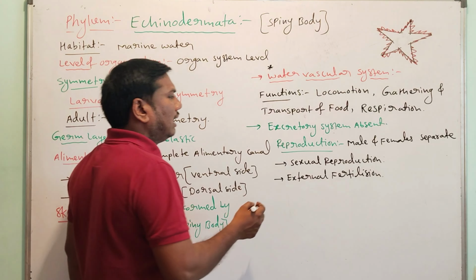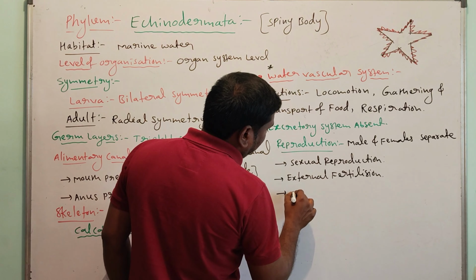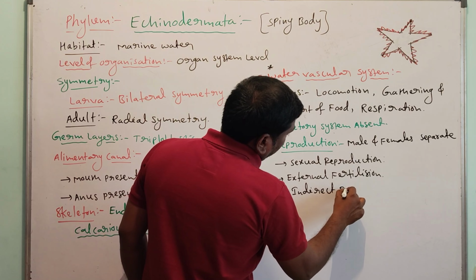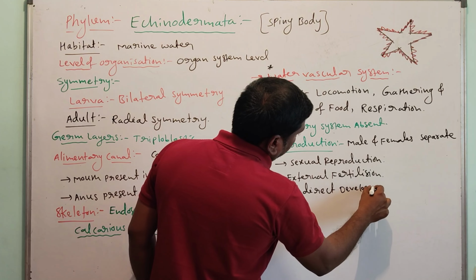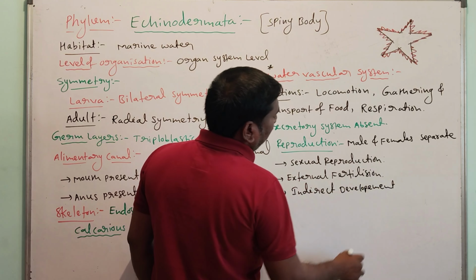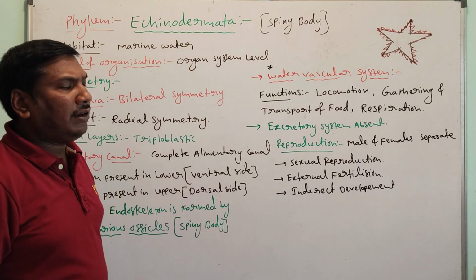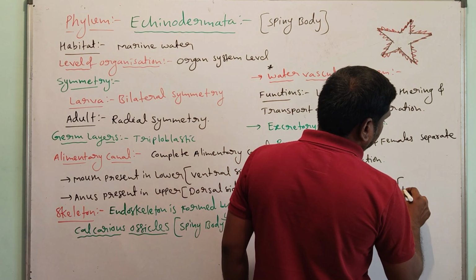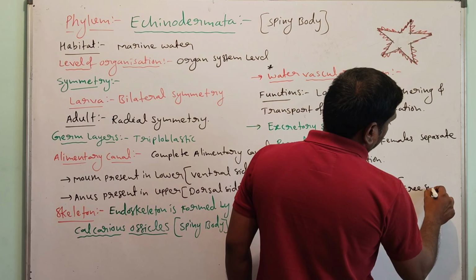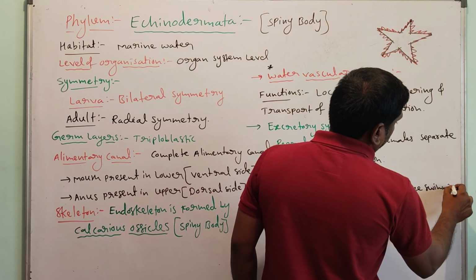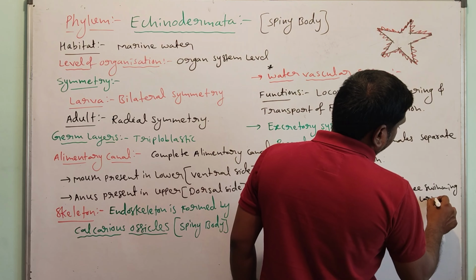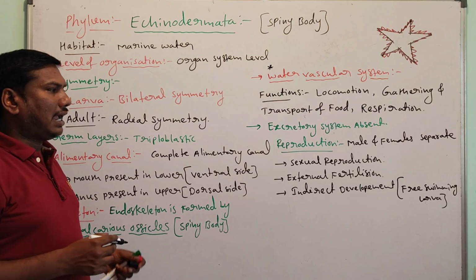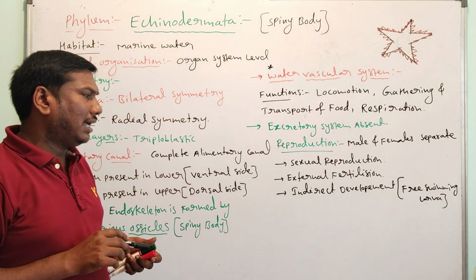Development is indirect. Indirect development means presence of a free swimming larva. So these are the characters of Echinodermata.